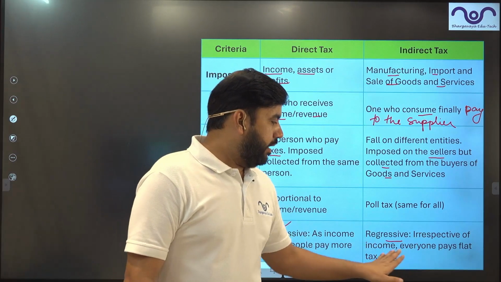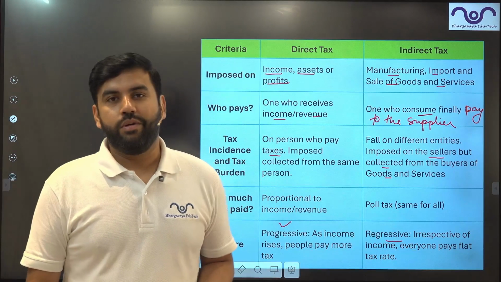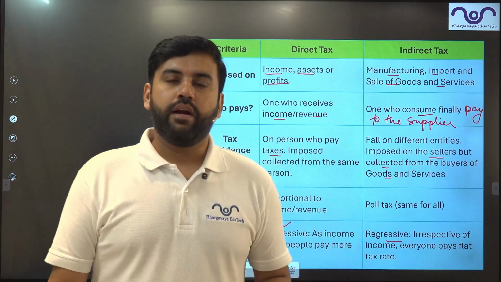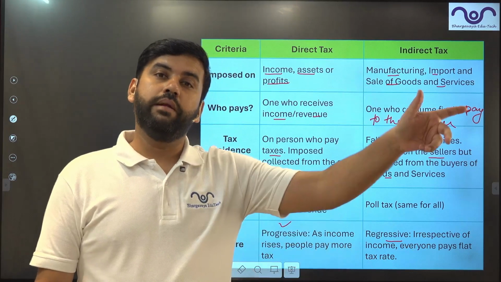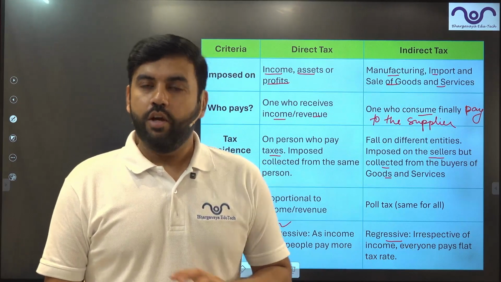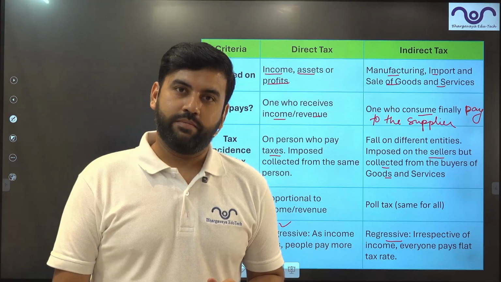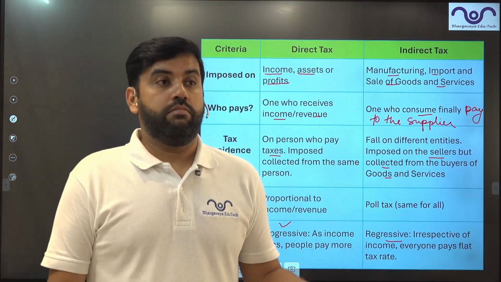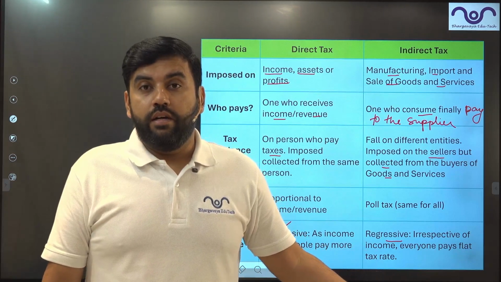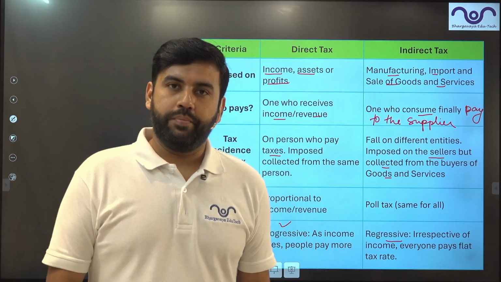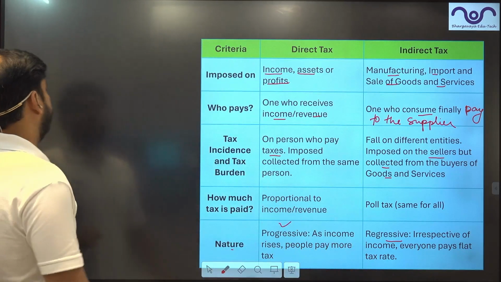Regressive: irrespective of the income, everyone pays the same amount. So whether you purchase a Parle-G or a billionaire purchases a Parle-G biscuit, both of you are paying the same GST. For him, it is nothing. For a poor person, basic GST may be very high. So this is the basic difference.